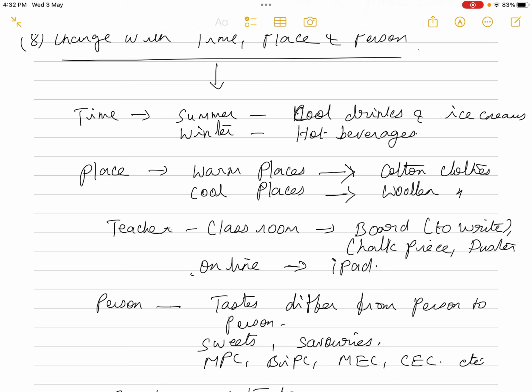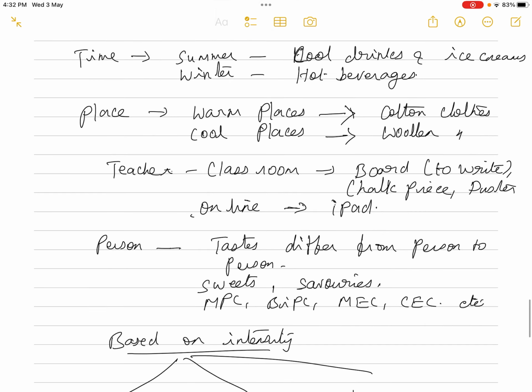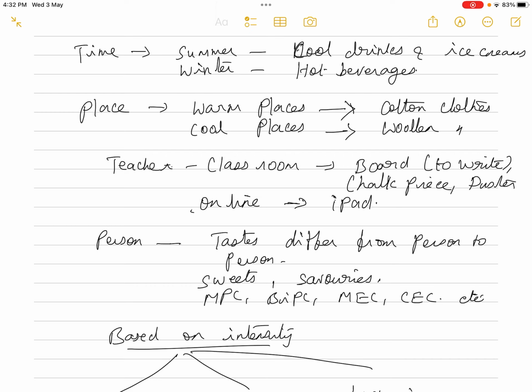But if I'm teaching offline, instead of this iPad, I might need a classroom, a board, a chalk piece, and a duster to teach this same topic. So according to place, the requirements, the wants change. And it also changes from person to person, because the tastes and preferences of everybody are not the same. The tastes and preferences of people differ from one individual to another. So some people prefer sweets, some people prefer savories.